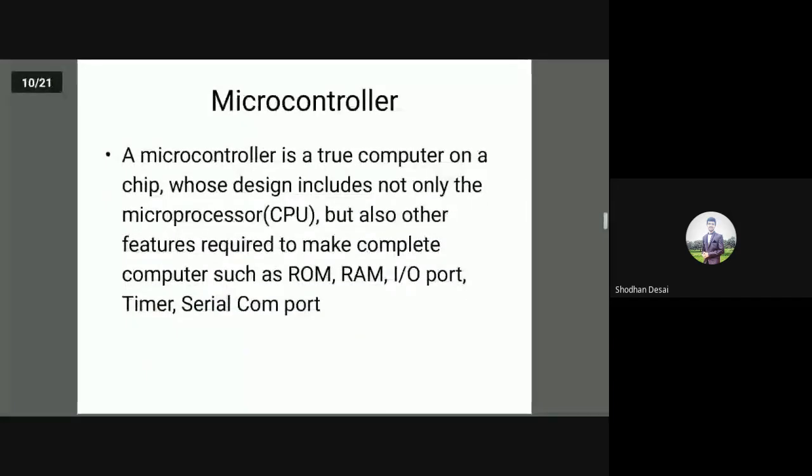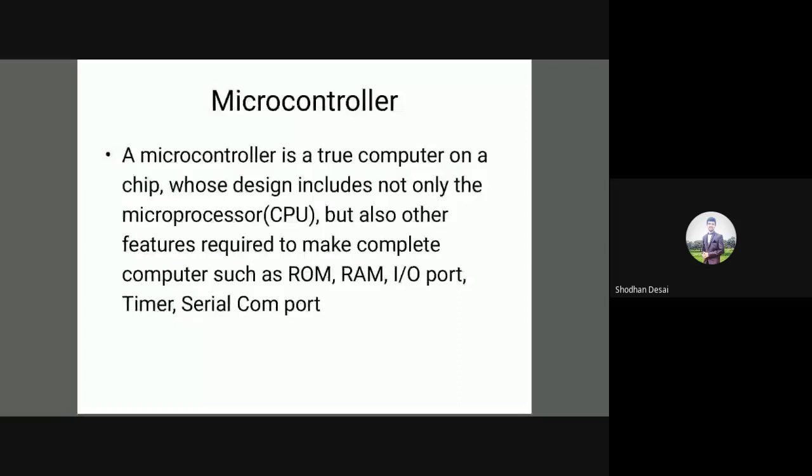Next, we'll slowly move on to the microcontroller. A microcontroller is a true computer on a chip. See the difference. A microprocessor is not called a true computer on a chip. Even though it has a CPU, we have to add other blocks such as RAM, ROM, IO ports, timer, serial communication port. So it is not called a true computer on a chip.